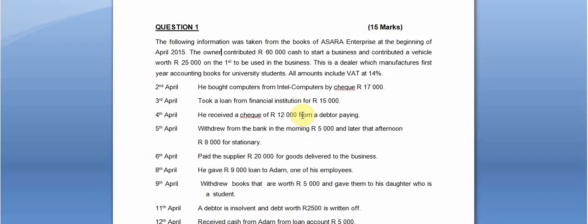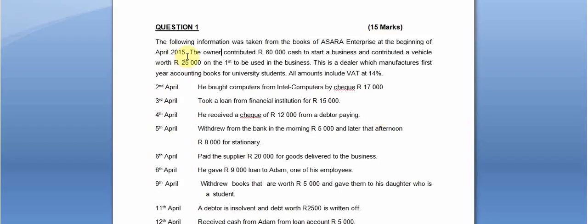I want us to do this question together. It's called ASARA Enterprises and it's worth 15 marks. We can read together. It goes as follows. The following information was taken from the books of ASARA Enterprises at the beginning of April 2015. The owner contributed 60,000 Rand cash to start the business and also a vehicle worth 25,000 Rand on the first, to be used in the business.